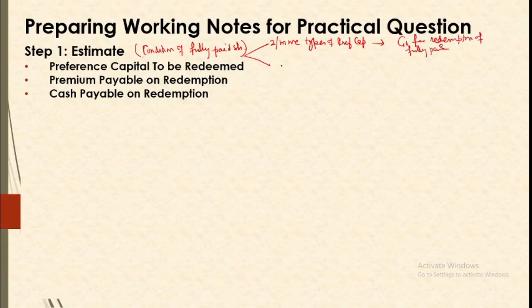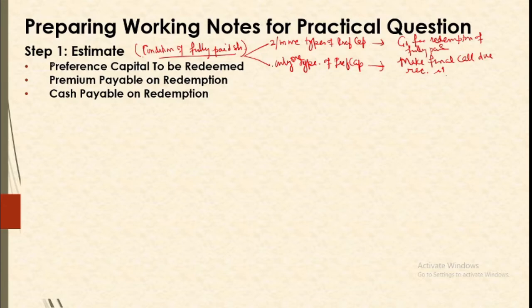And if you have only one type of preference capital which is partly called, then make the final call due, receive it, and then you will go for redemption. So first of all we will have to meet this condition.